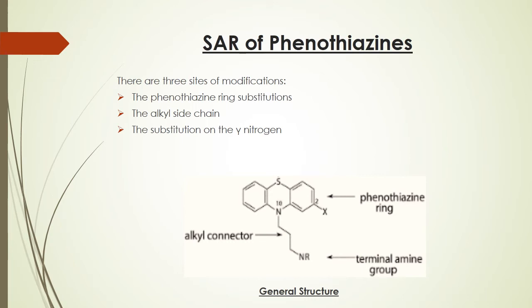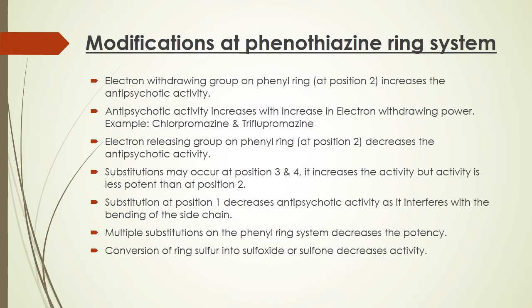We can do modification at all three sites as I have drawn in the structure. We can do modification at the second position, which I have denoted by X, modifications at number 10, which is denoted by the alkyl connector, and we can do modifications at the terminal amine group.